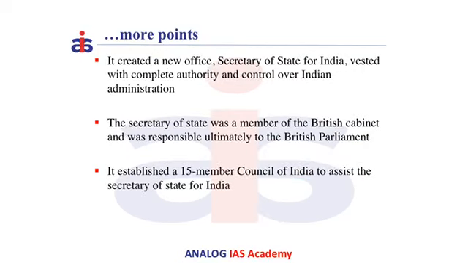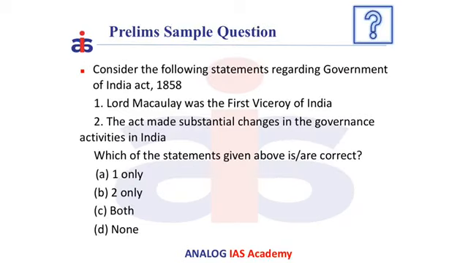The Act created a new office called the Secretary of State for India and vested with him complete authority and control over the Indian administration. The Secretary of State will be a member of the British Cabinet and will be responsible directly to the British Parliament and none else. It also established a 15-member Council of India to assist the Secretary of State for India. And the Secretary of State has the power to veto the directions or orders given by the Viceroy of India as well. Now let us solve this question.